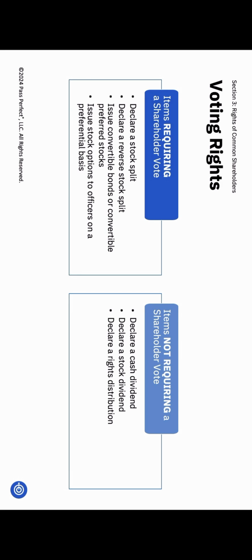So here's a bit of a quirk. When it comes to stock dividends, we're issuing new shares, but they're being paid to existing shareholders. As an existing shareholder, I'm receiving that benefit, so I don't vote on receiving cash dividends or stock dividends. The same goes for rights distributions. I don't vote on them because they benefit me directly. In summary, cash dividends, stock dividends, and rights distributions all benefit me directly, so I don't vote on them as a shareholder. The board of directors handles those decisions. But if my position might get diluted, such as with new stock issuance, stock splits, or convertible bonds, then I do get to vote on that.